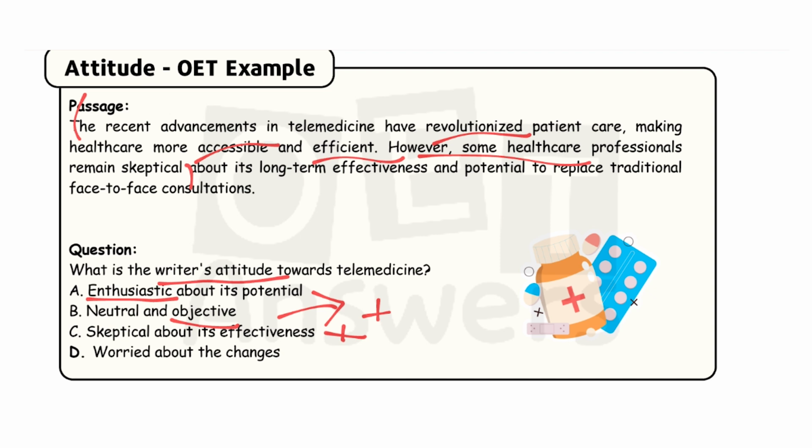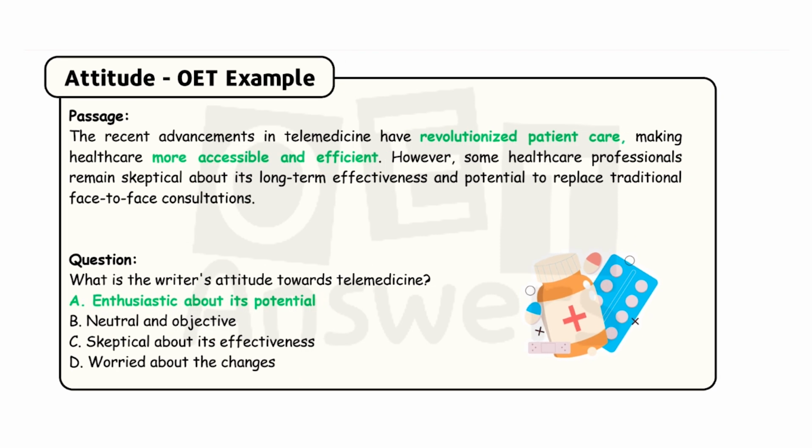Then finally, look at answer option D, worried about the changes. Really, is the writer worried, or does he express that he is worried? No. So this is the wrong information they have made to confuse you. Here you need to understand how the writer feels. Can you see on the screen what words they have highlighted and how the answer would have come?